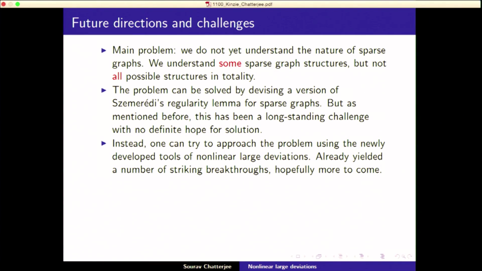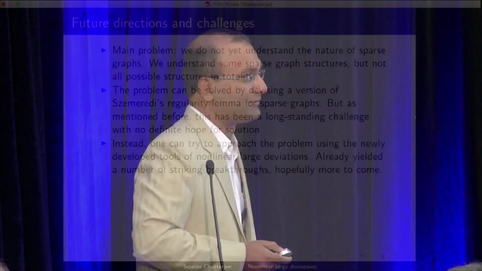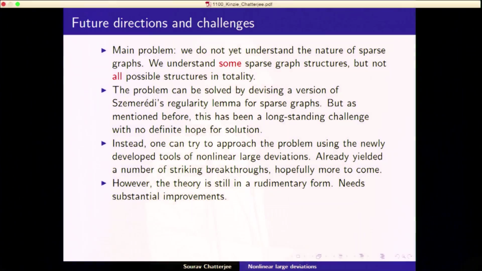So instead, what we did is circumvent the problem using these tools of nonlinear large deviations, which unfortunately I don't have the time to tell you what the main results are. But anyway, they already have several breakthroughs. And the theory is still not complete. You saw that n to the minus 1 over 42, and that should go to n to the minus a half. So that needs improvement.